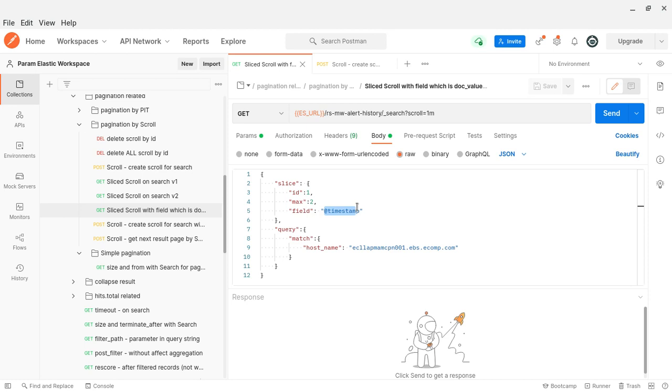There are two data structures maintained in the index while indexing any document: one is doc values and the other is the inverted index. So doc values should be enabled. By default, Elasticsearch enables doc values for some of the columns. It is a kind of data structure within the indexing of documents. So if you want to use the scroll API, you should use a field that has doc values enabled.